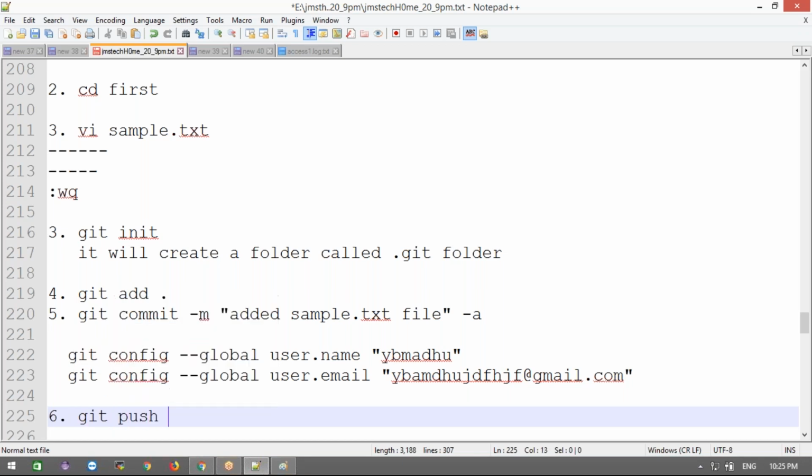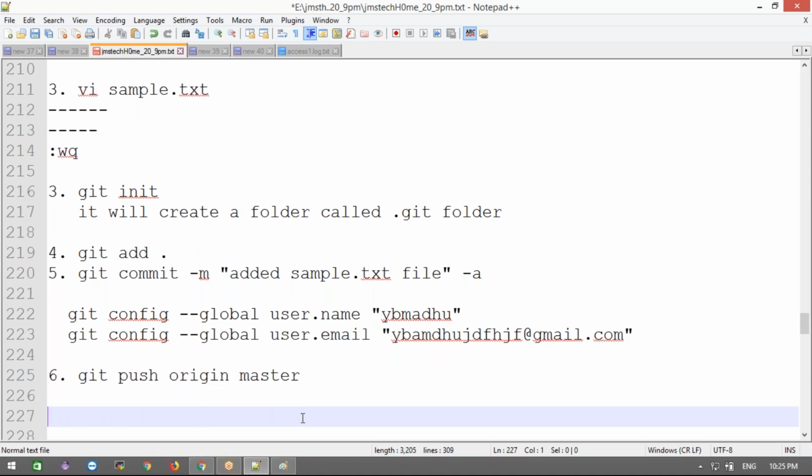git push origin master. What is origin? Origin is the remote location. But what is master? This is the default branch. The default branch is master. I will show what the default branch is and what a branch is, and we are going to discuss all that. Now when you do this, it will throw an error.